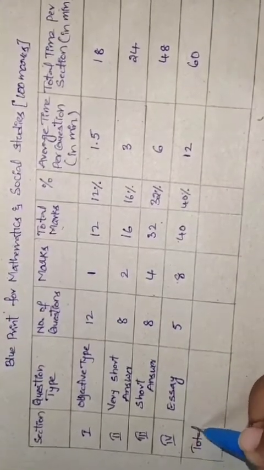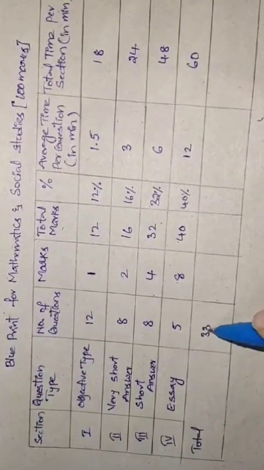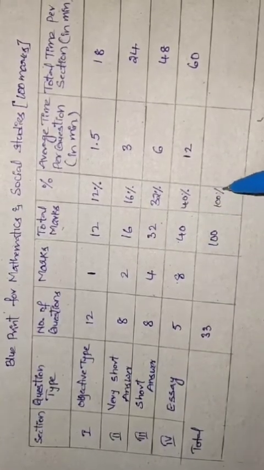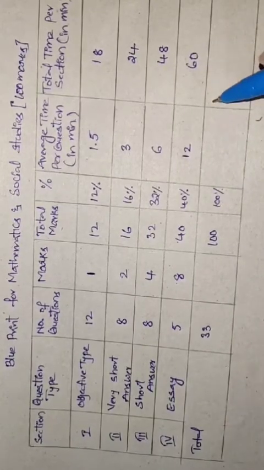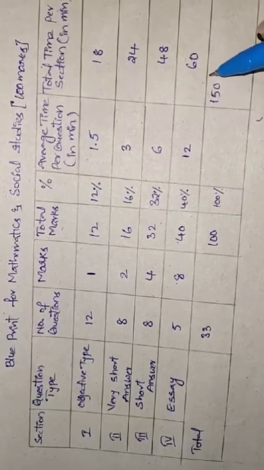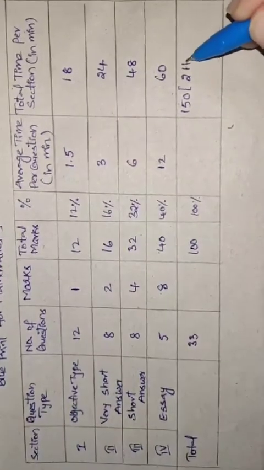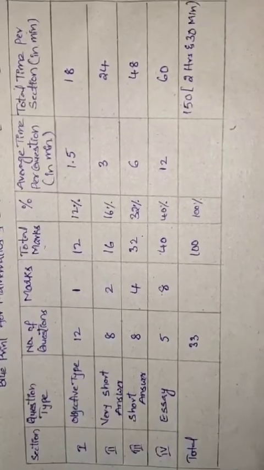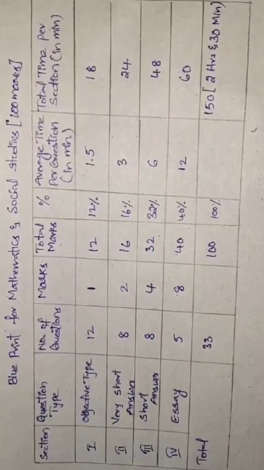So when you come to the total, there are 33 questions in the question paper, and the total marks are 100. When you add the percentages you will get 100%. When you add the total time per section in minutes, you will get 150 minutes, which means 2 hours and 30 minutes. So this is the blueprint for mathematics and social studies.